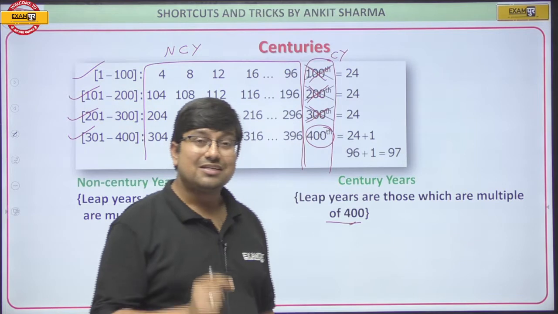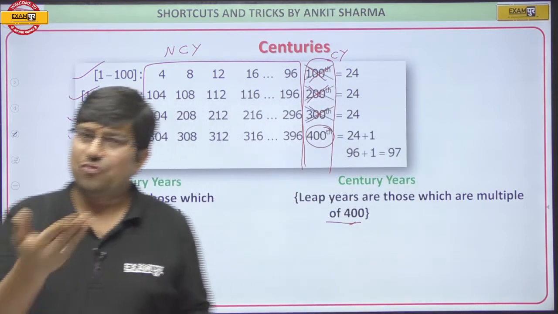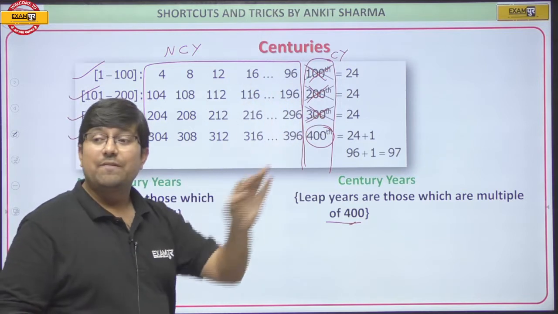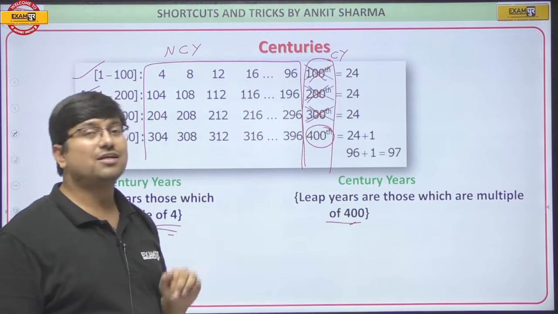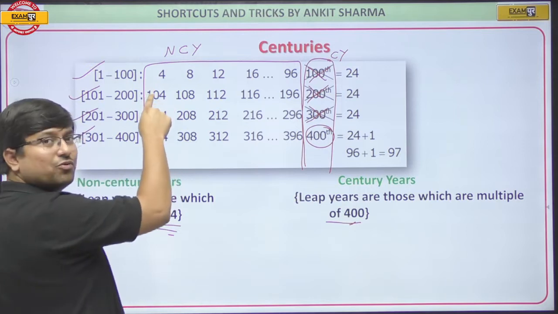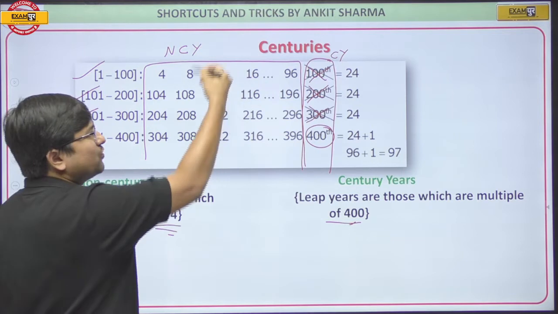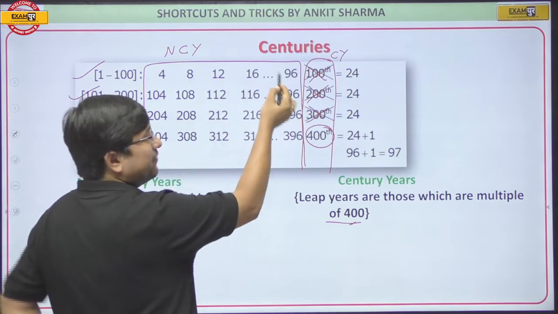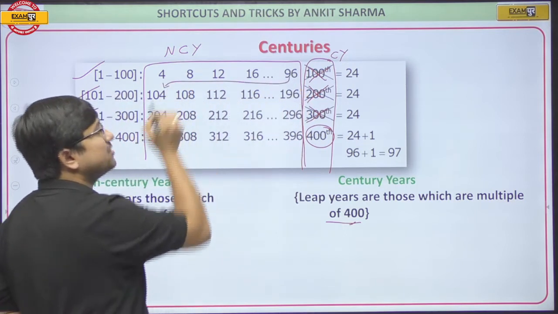So now, my dear students, just observe that generally a leap year comes every 4th year. But when the century is about to change, it is not necessary that the leap year will come at the 4th year. Have a look at this. The first leap year was the 4th year, then 8th year, then 12th year, at every 4th year: 16th, 20th, 24th, and so on till the 96th year. But after the 96th year, the next leap year was the 104th year.